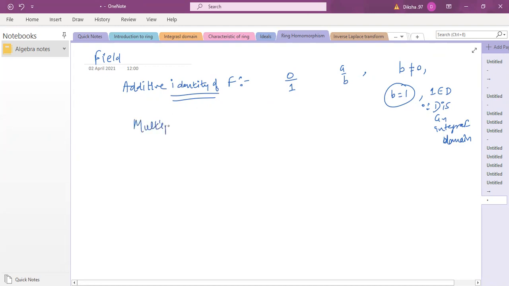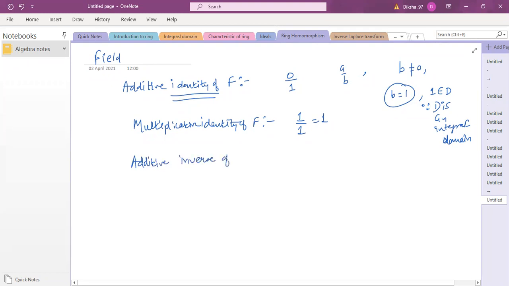सो व्हाट इज द मल्टीप्लिकेटिव आइडेंटिटी? Multiplicative identity of F will be 1/1, which is 1, because that's how it is. So yeah, and then we have the additive inverse.